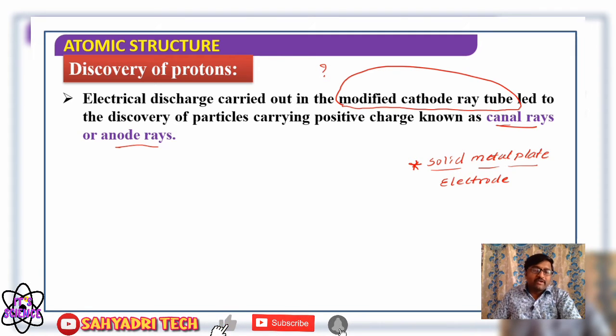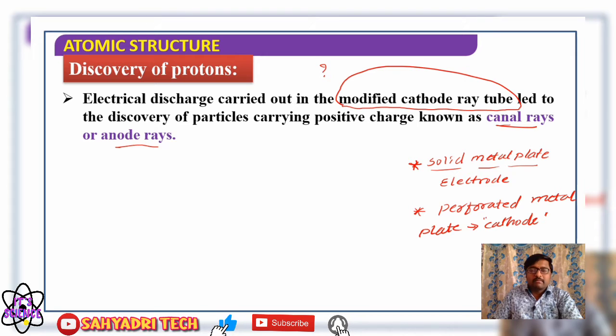But what is the modification done here in the discovery of positively charged particles? Eugen Goldstein used a modified cathode ray tube. Instead of a solid metal plate, a perforated metal plate is used as the cathode. That is the only modification, so please remember it.